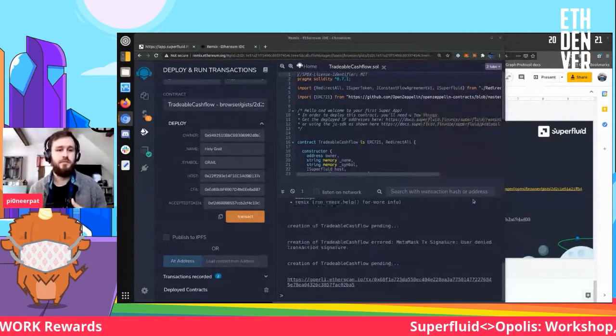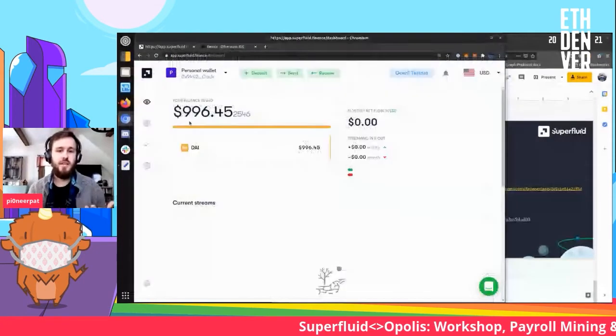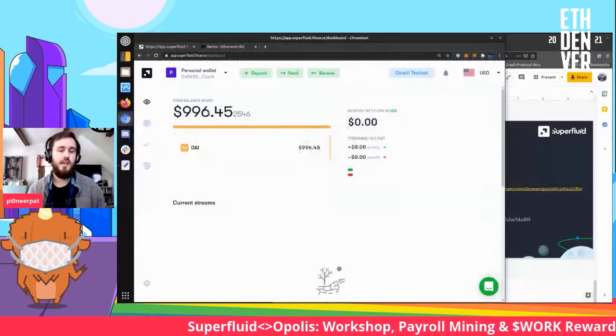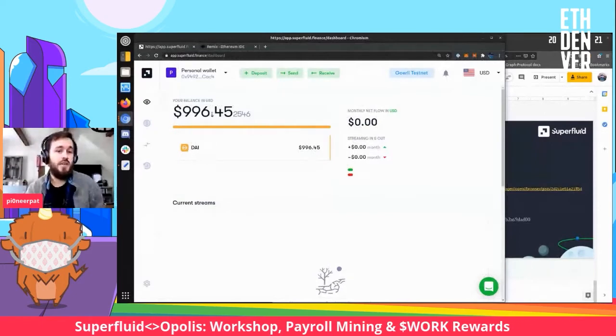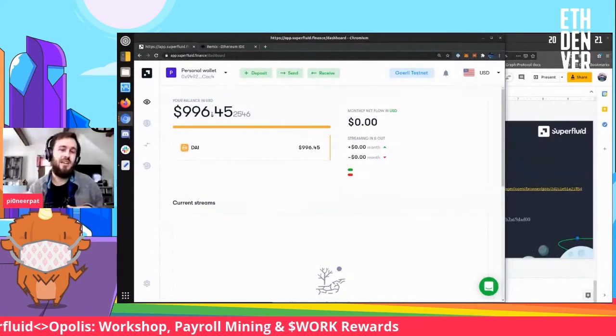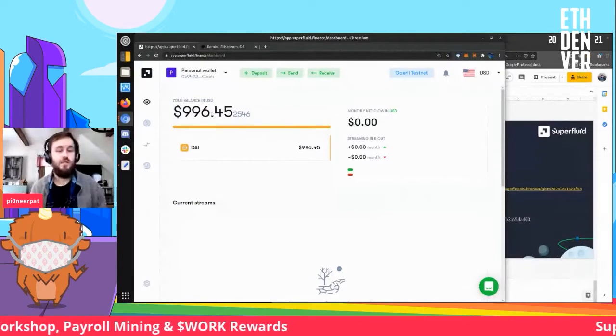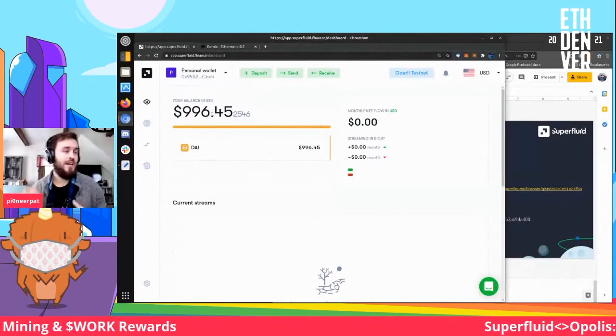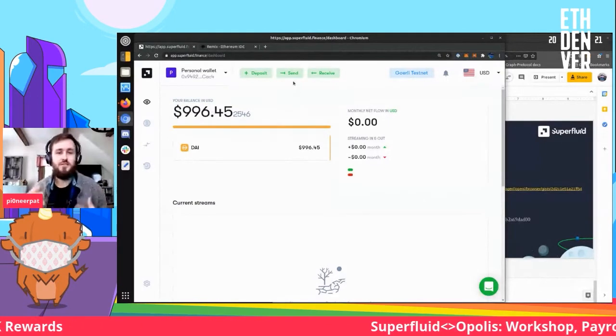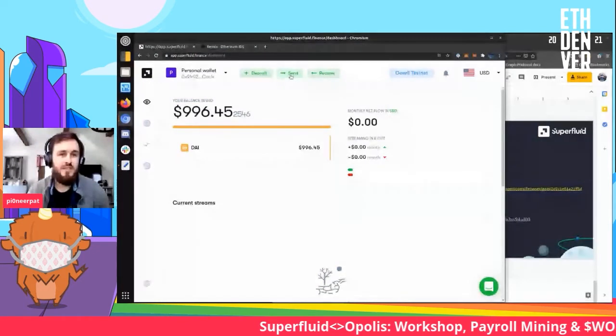And if we go to the dashboard, we see that Alice has 996 super token DAI. We call it DAIx. We add the X to denote the superpowers of the DAI. So now that's in my dashboard. I have 996 of it. And what I'm going to do is start a stream to that token that we're minting.